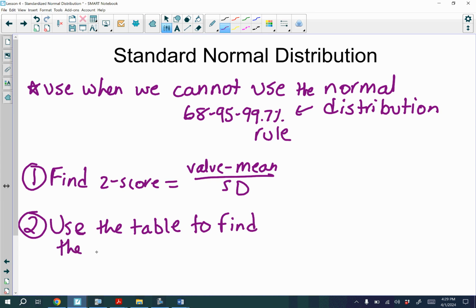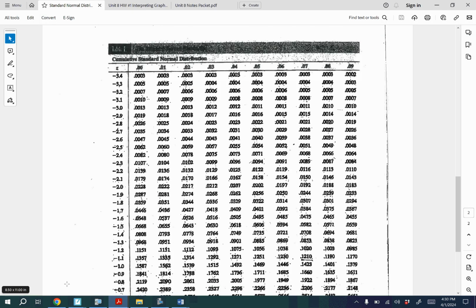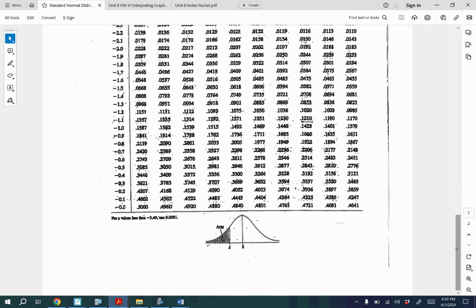Then you use the table to find the percentage. Now remember, the table gives you a decimal, so you do have to change that decimal into a percentage. The other thing, and you may notice this on your chart as well, maybe below, yes: basically, the chart only gives you the area or percentage to the left.